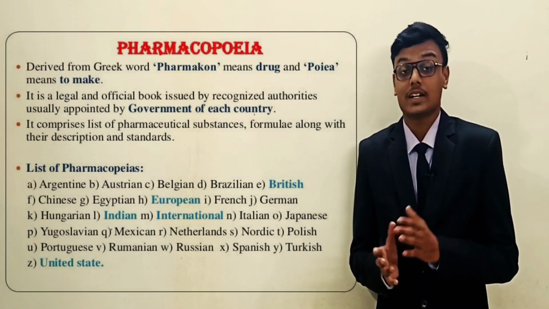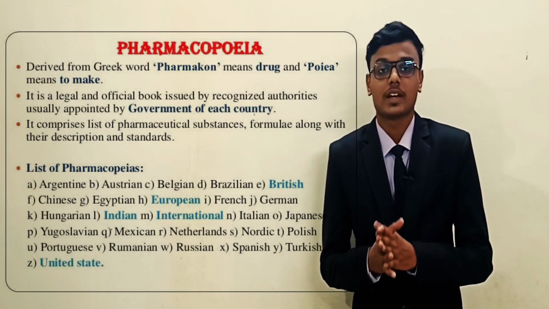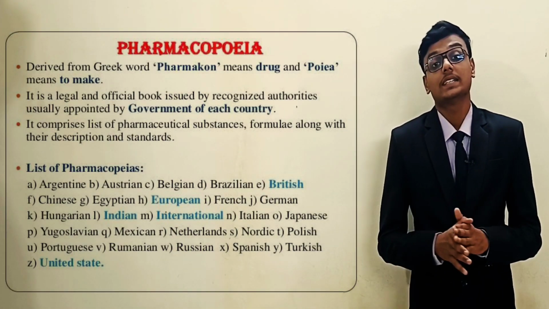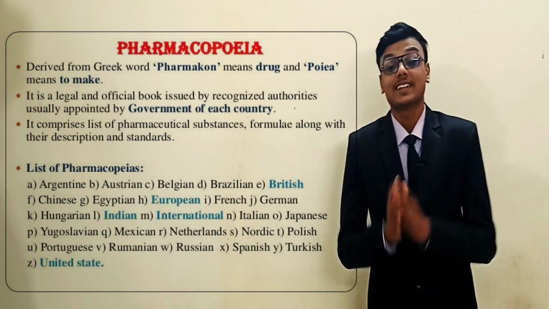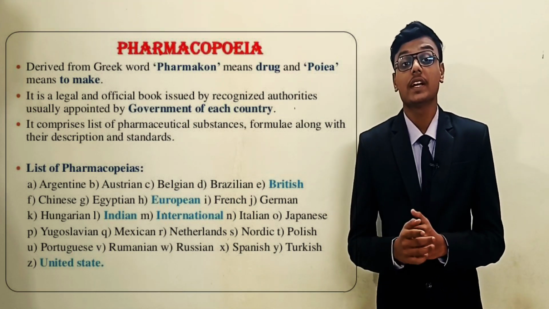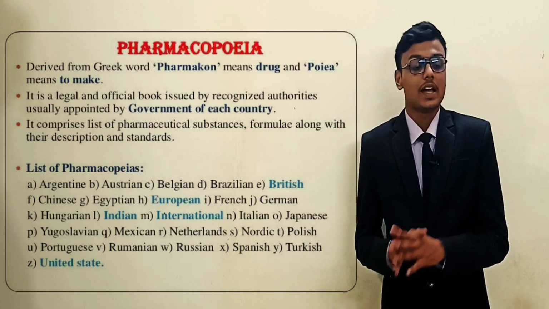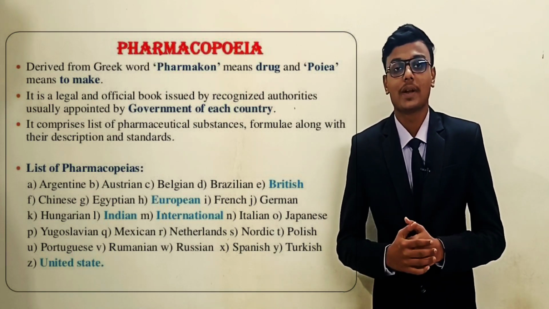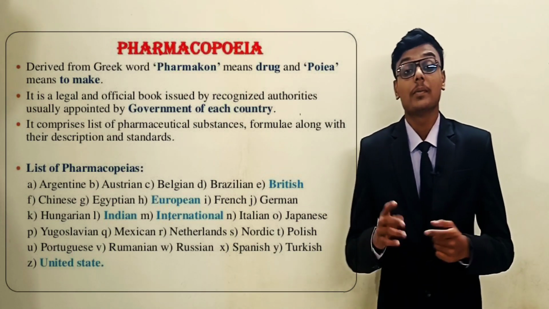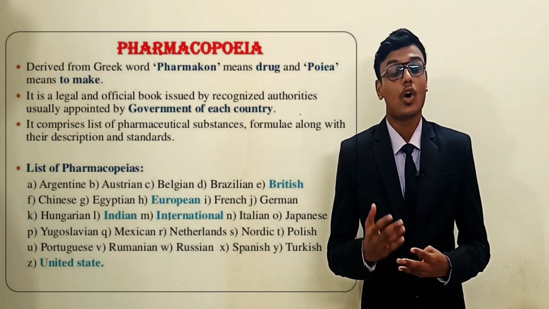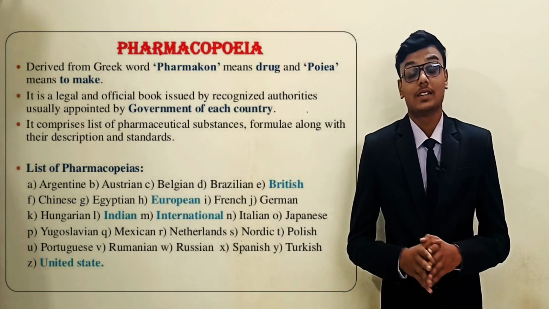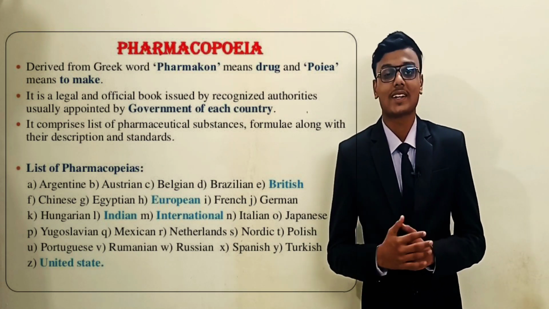Pharmacopoeia comes from a Greek word, pharmakon meaning drug and poia meaning to make, and therefore it can be defined as any formula or preparation given to form a drug. The term pharmacopoeia was first used in 1580 in a book related to drugs, known as Drug Compendium. It contains the list of drugs and the manufacturing of drugs, sources, natural origins, and the regulatory control of the drugs. The book is prepared under the authority of the government of the respective countries.